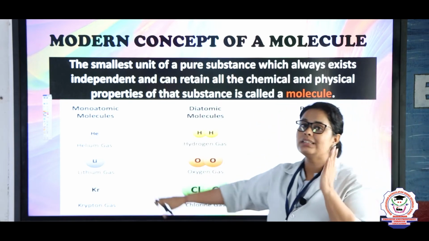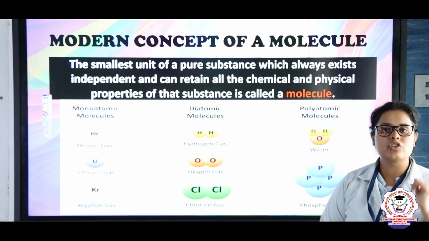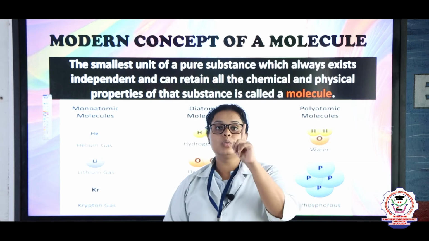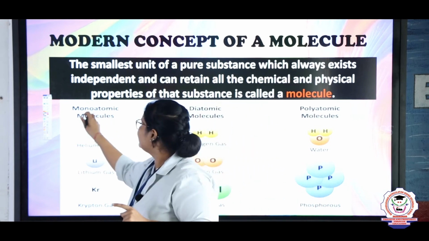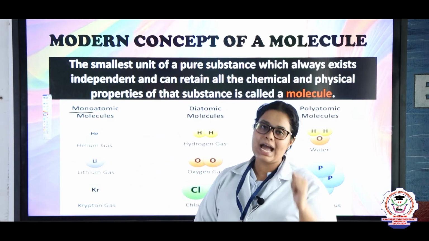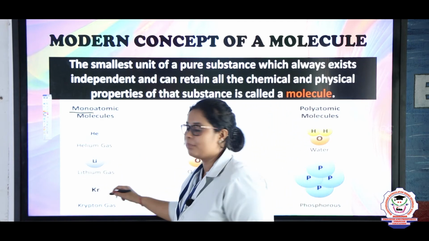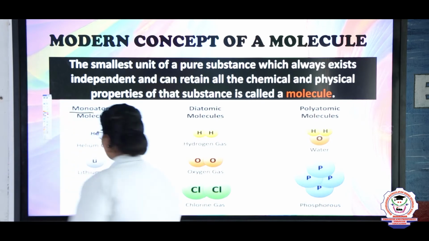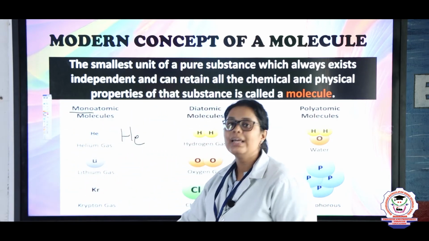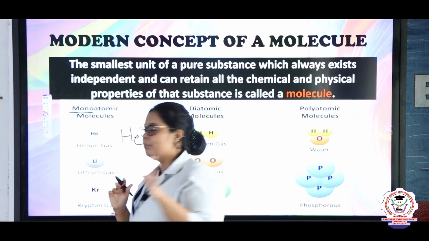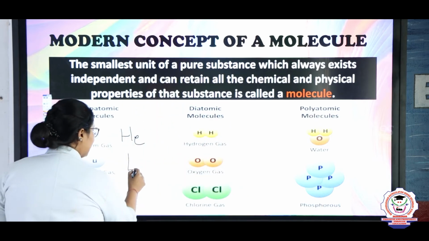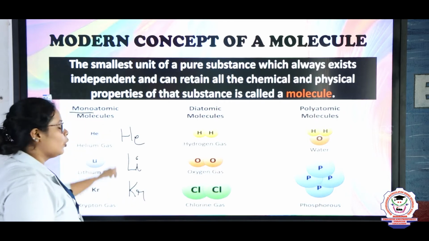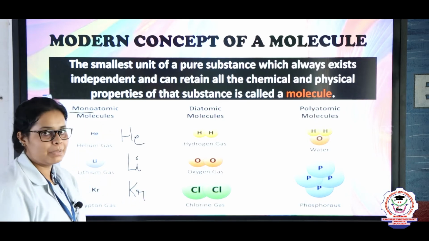So now let's see, the molecules have been divided into three major parts. One is monoatomic. Monoatomic means there is only one atom. Mono means one, atomic means atom, okay? So here it's helium. Helium will be written as He. Same way, if you are taking lithium and krypton, they will be written only as their symbols. Lithium is Li and krypton is Kr. These are monoatomic because only one atom is present in them.